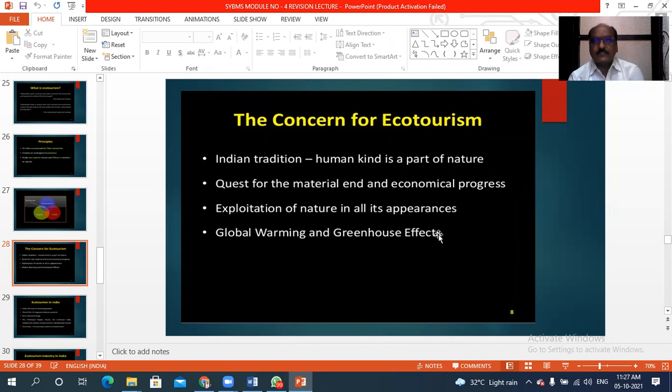Then another concern is that once we develop ecotourism, there will be less impact of this activity on the environment. It means global warming and the greenhouse effect problem should be reduced. So these are the concern areas.